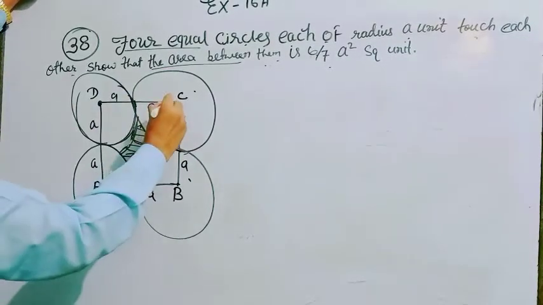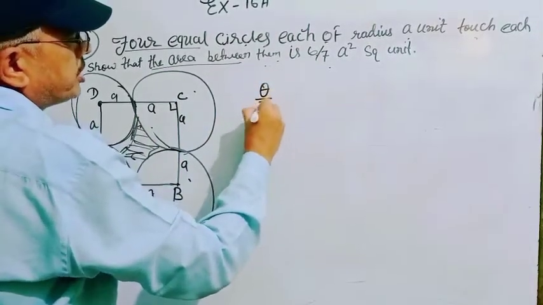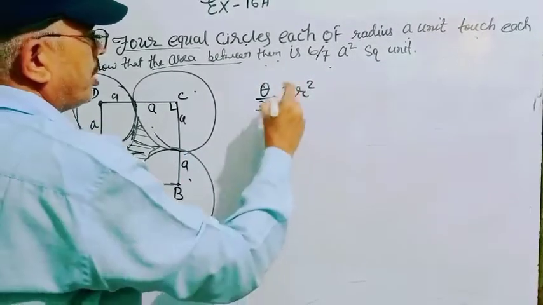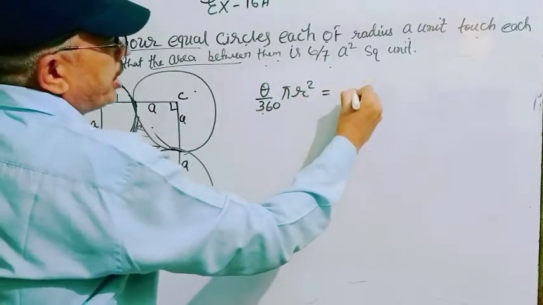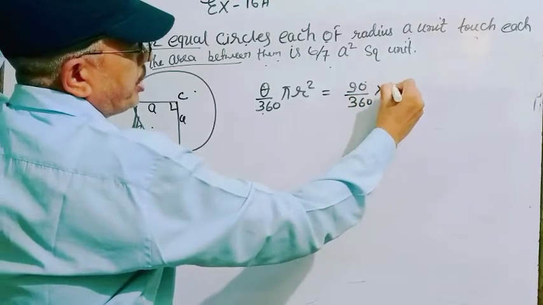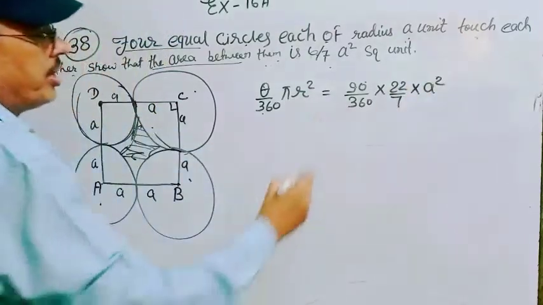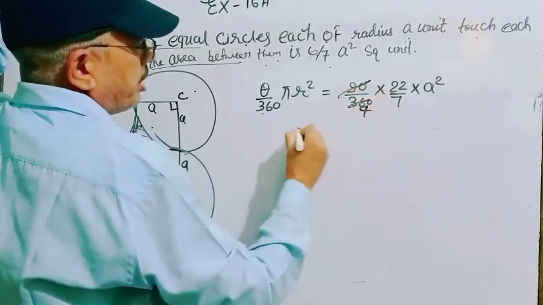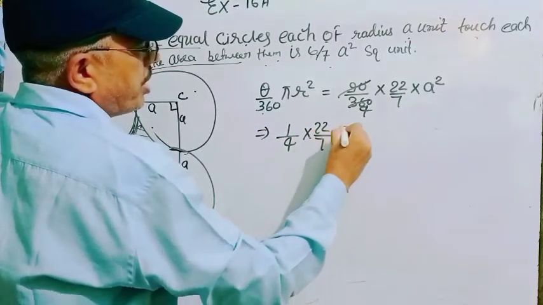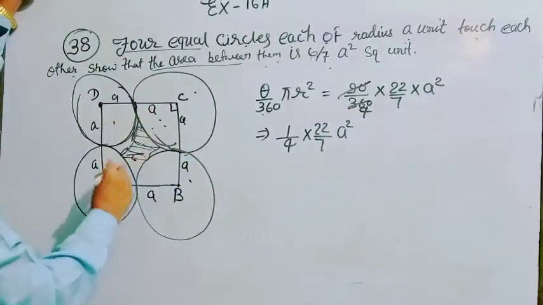So what is the area of this quadrant? It is equal to theta by 360 pi r square. That is 90 by 360 into pi, 22 by 7, and r is A, so A square. So 90 by 360, that is 1 by 4 into 22 by 7 A square. It is the area of one quadrant, and the number of quadrants is 4.